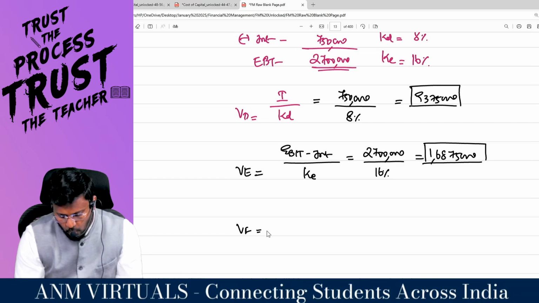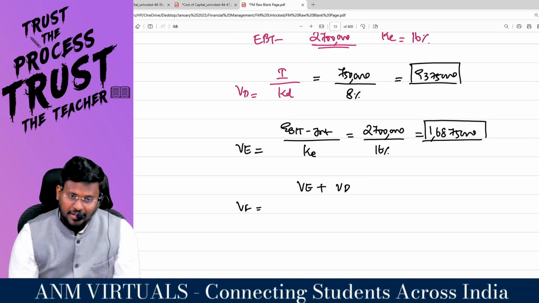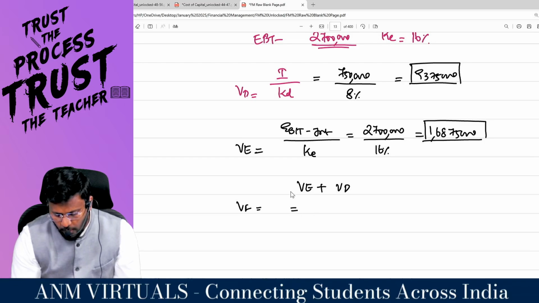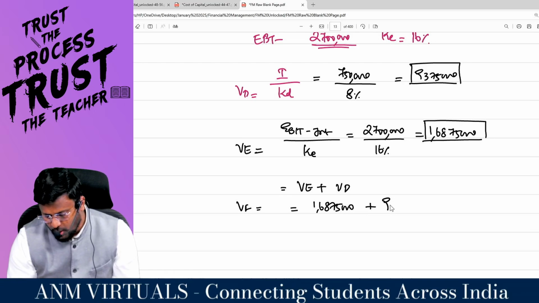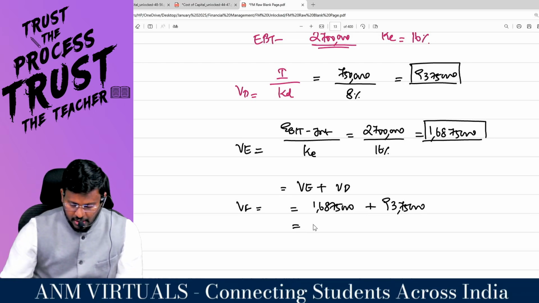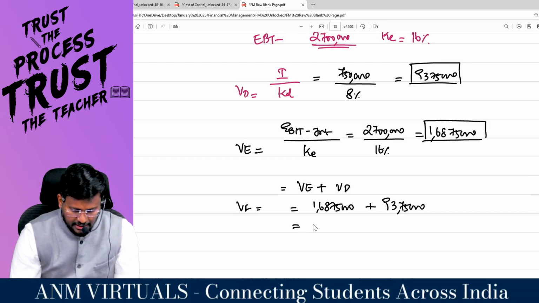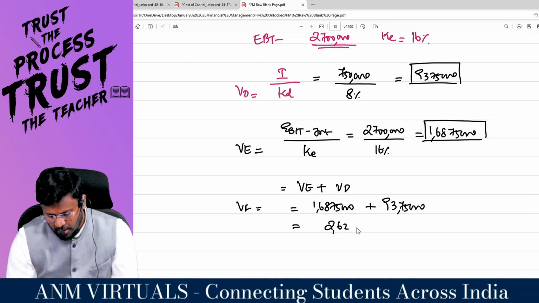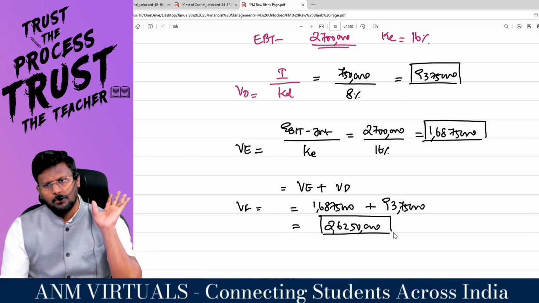Value of the firm is equal to value of equity plus value of debt. That means value of equity, 1 crore 68 lakhs 75,000, plus value of debt, 93 lakhs 75,000, means 2 crore 62 lakh 50,000 is the value of the firm. That is the total capital employed.